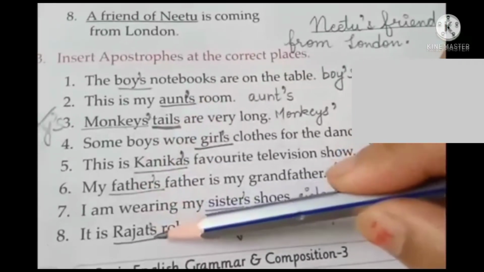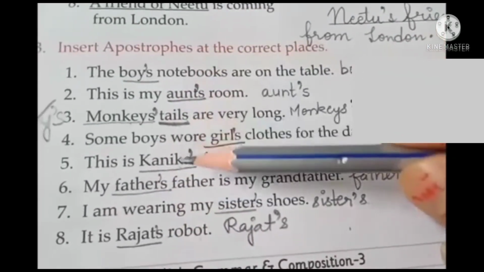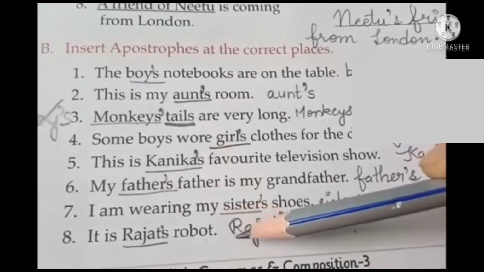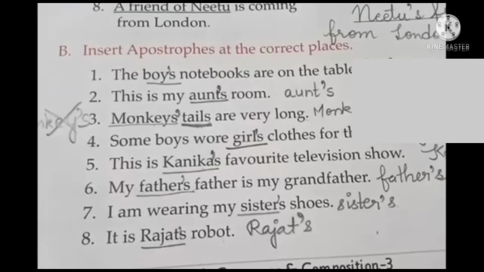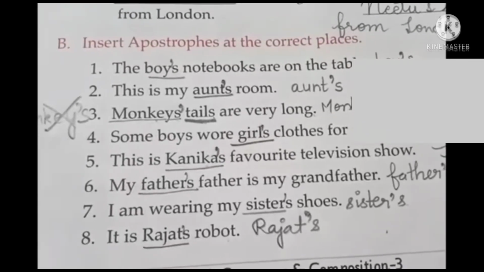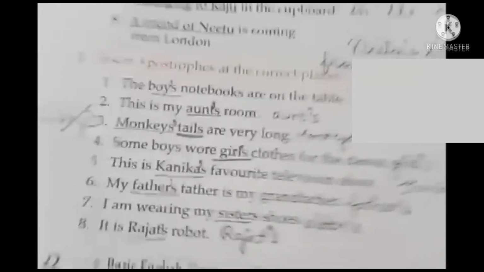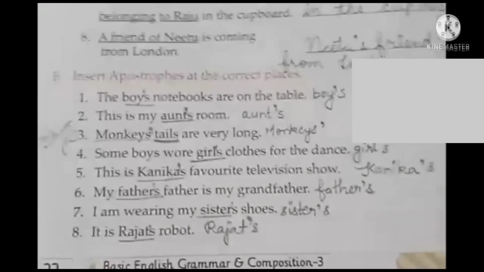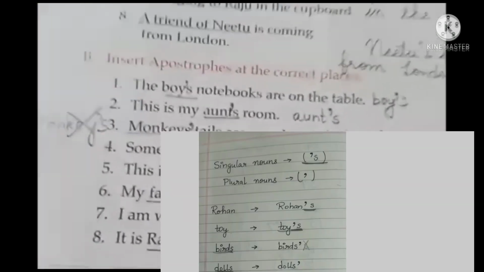It is Rajat's robot. You see s है तो plural, and no. Here singular, plural, all the questions are mixed and given. You have to just put the apostrophe sign in the correct place. You have to see very carefully whether the sentence is talking about singular or plural. Okay, like that. So this much you do, children, and with this we complete this chapter. You study, follow the rules, follow what I have shown you in the examples. I think that is more than enough.